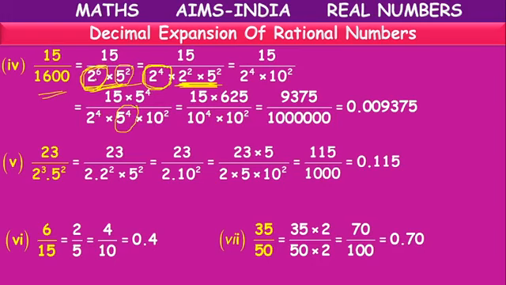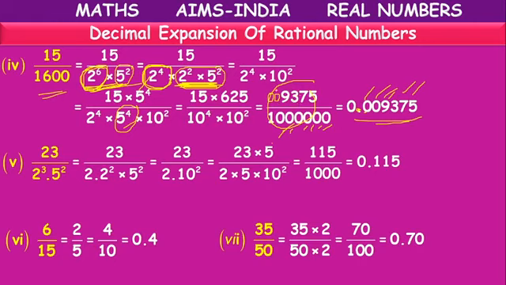Because in these 6 2s, 2 2s are grouped with 2 5s. So only 4 are remaining alone. So we have to take 4 5s in the numerator and the denominator. We can simplify and write in decimal form. 1, 2, 3, 4, 5, 6. 6 zeros are there. Here we have only 1, 2, 3, 4 places, so we can keep 2 more zeros, for the 5th and 6th places. After 6 places, we can keep a point.